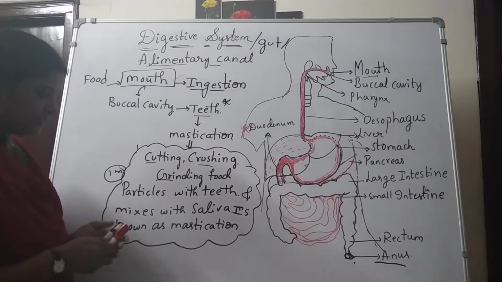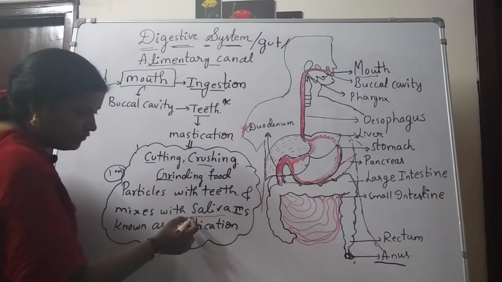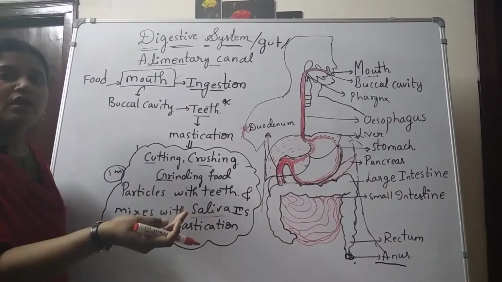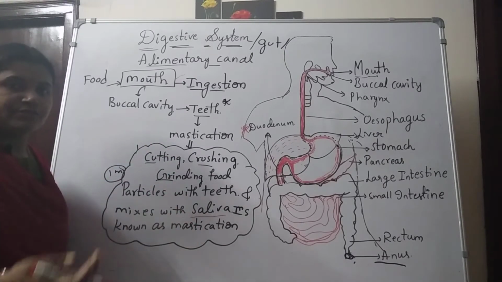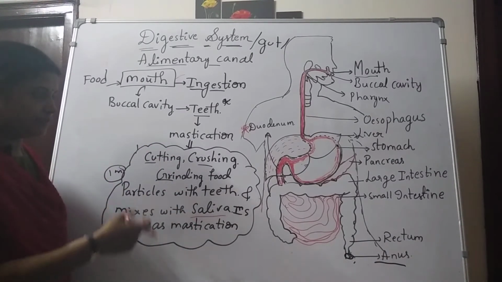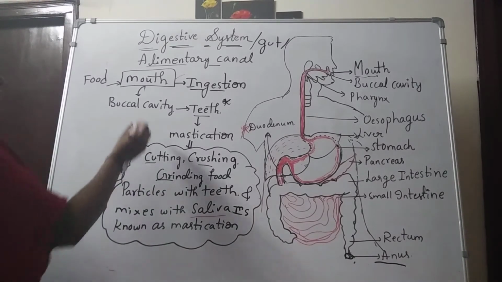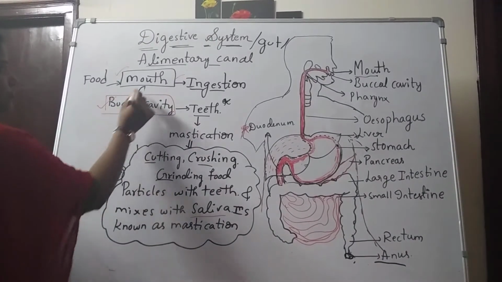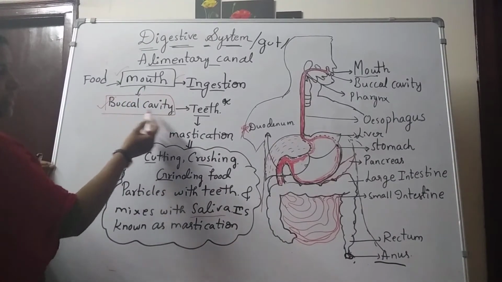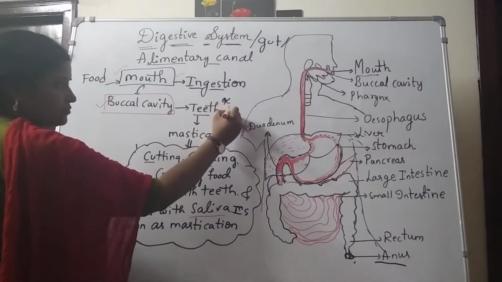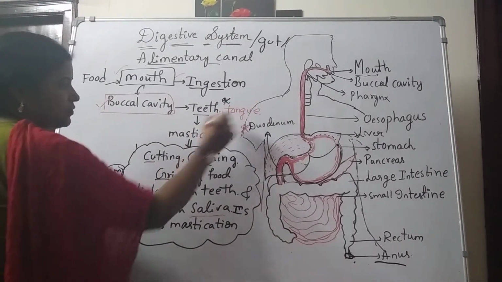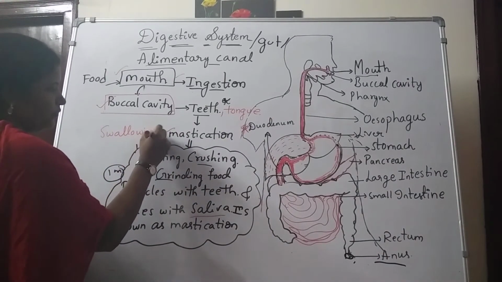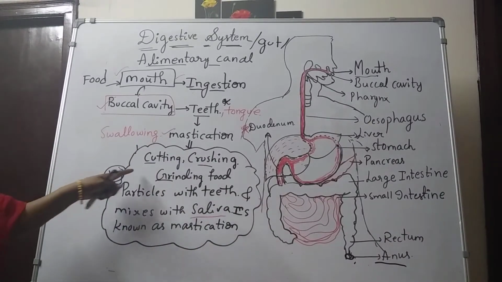After everything, these particles are mixed with saliva. After that, the food enters the pharynx, and through the pharynx it enters the food pipe. So this is about the mouth and buccal cavity, two parts. Mouth is the organ for ingestion, and the buccal cavity contains teeth and tongue. Both are responsible for mastication and swallowing.